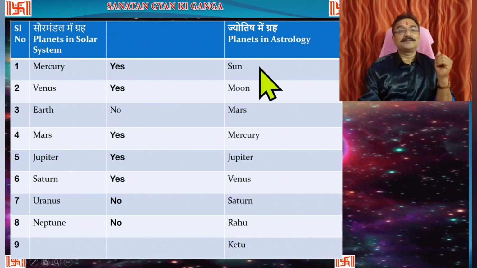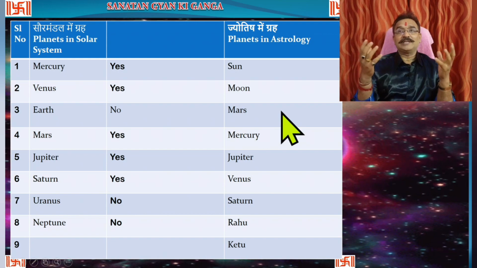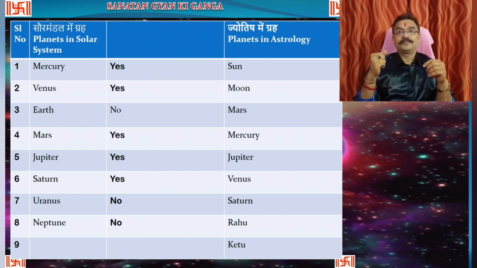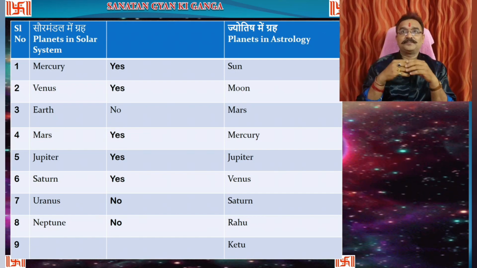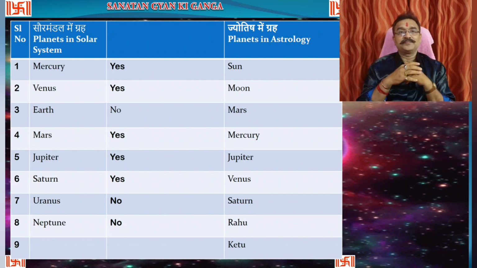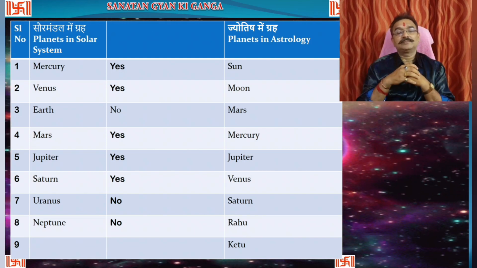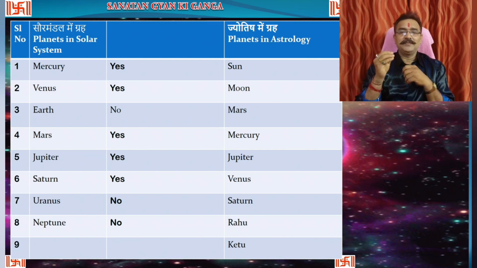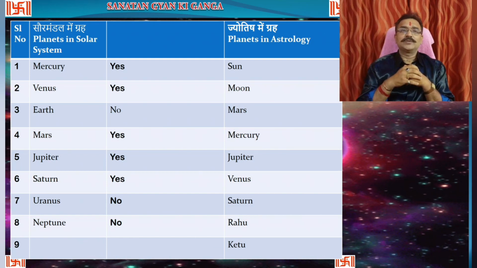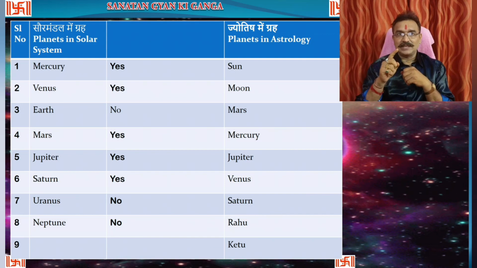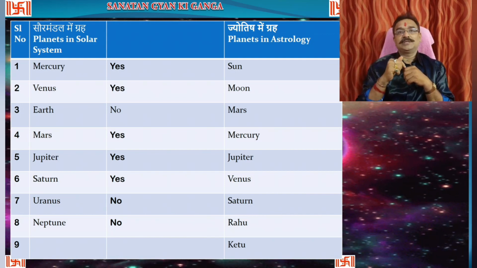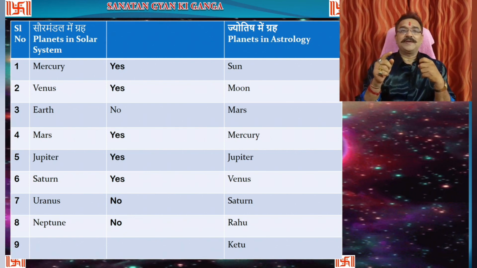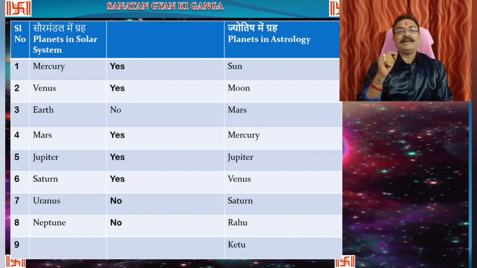After considering these 6 planets, when we talk about astrology and the effect of celestial bodies on the Earth, we cannot ignore the Sun. The Sun has the most effect on the Earth. If the Sun doesn't arise, day will not be there, heat will not be there, light will not be there. And it is not wrong to say that even living creatures will not survive on the Earth without the Sun. So the Sun affects us very much. So we consider the Sun as a planet when we study astrology. The Sun is a star in the solar system, but for astrological calculation purposes, we take the Sun as a planet.